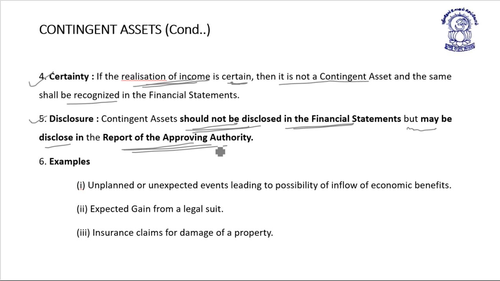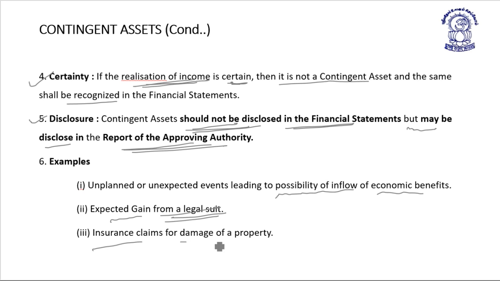Some examples of contingent asset are as follows. An unplanned or unexpected event leading to the possibility of inflow of economic benefit. Next, expected gain from a legal suit.